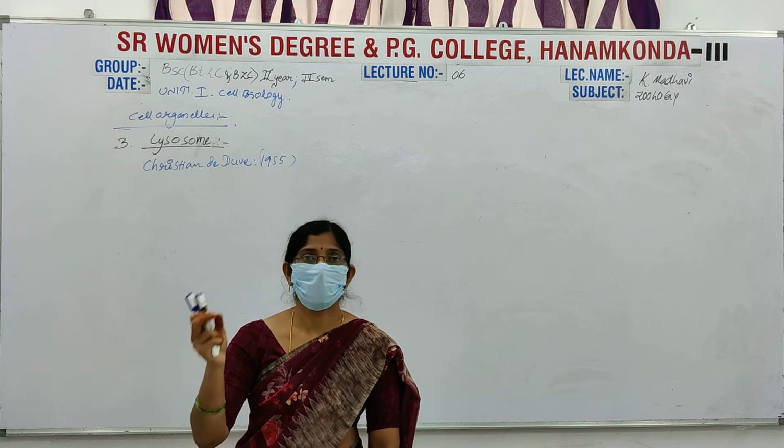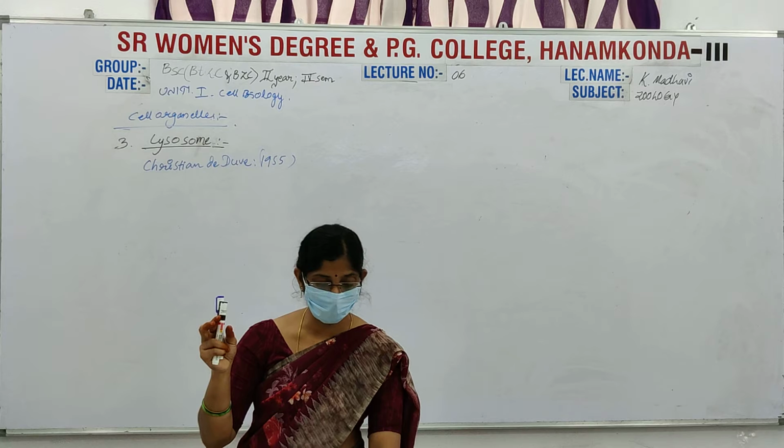These lysosomes are oval or irregular in shape.